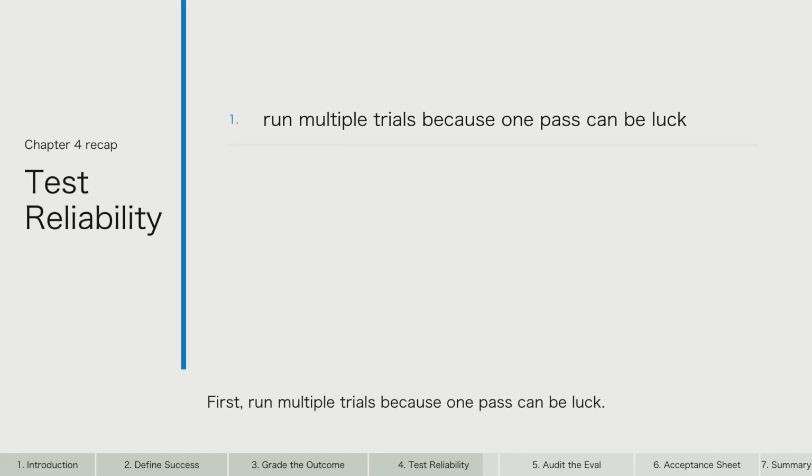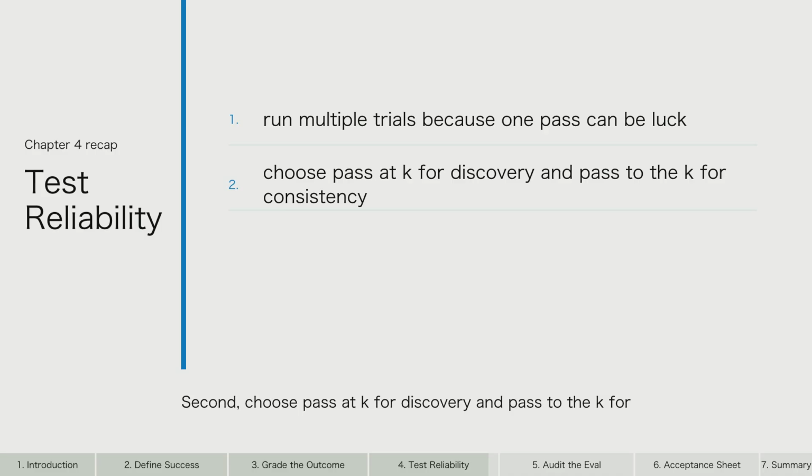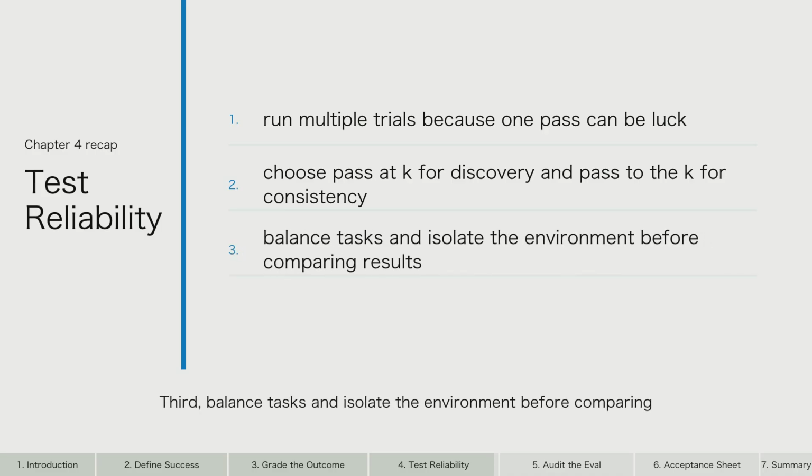First, run multiple trials because one pass can be luck. Second, choose pass at K for discovery and pass to the K for consistency. Third, balance tasks and isolate the environment before comparing results.